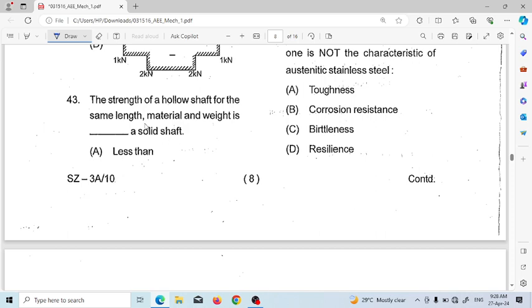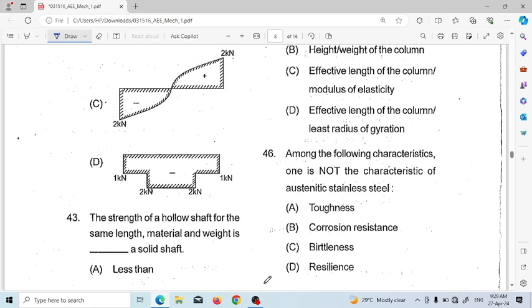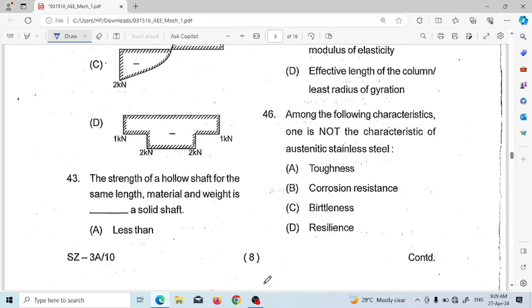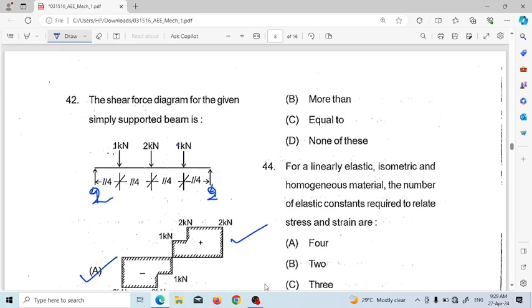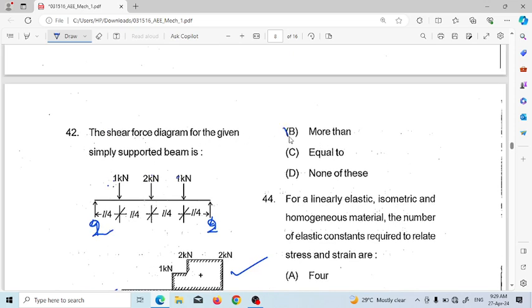Question number 43. The strength of a hollow shaft for the same length, material and weight is dash of a solid: less than, greater than, more than, or equal to, and none of this. So the strength of a hollow shaft is always more than the solid shaft. The provided condition is same length, material and weight. So the answer will be option B, which is more than.